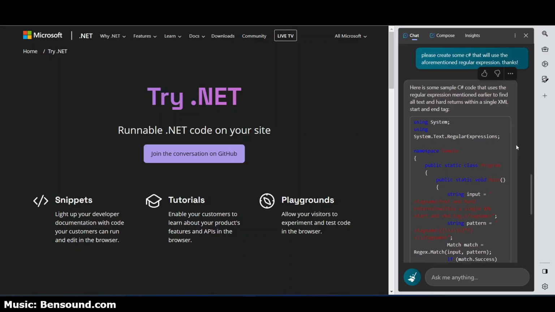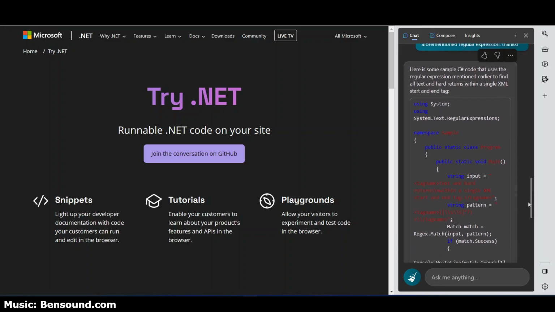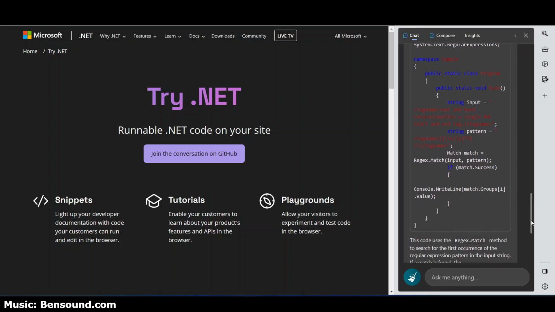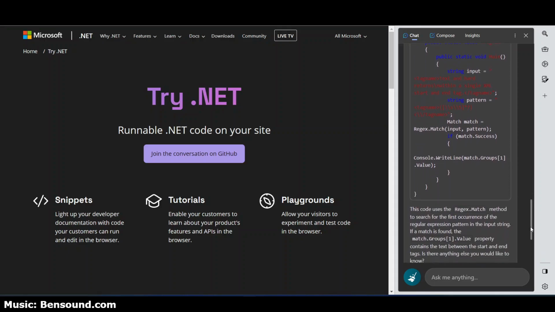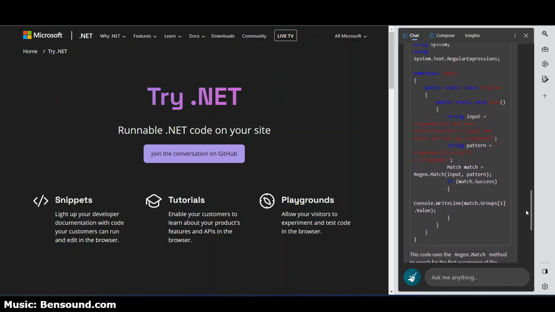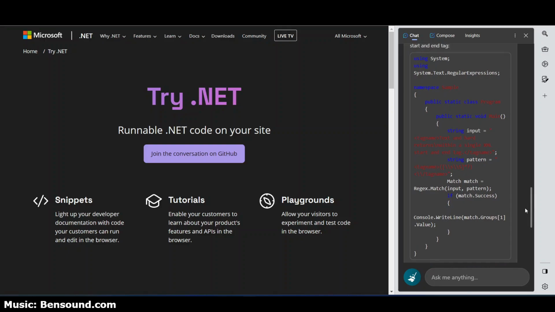And it then proceeded to not only generate a sample block of code, but also a sample string input example that could conceivably be used by the code, and explained exactly what the code is doing. So with that code block here, I wanted to test it.